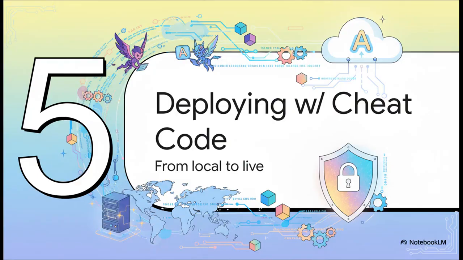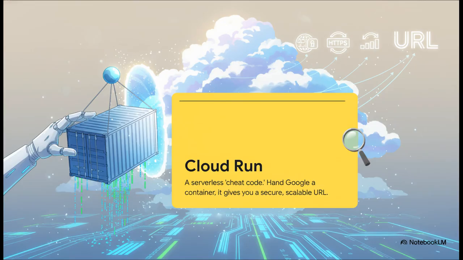So, the app is built, it's tested, and we, the architects, have given it our stamp of approval. Now it's time to get it live on the web, and this is where another piece of modern magic comes into play. We're using a tool called Cloud Run, which is, and I'm not kidding, basically a serverless cheat code. Instead of worrying about setting up servers or virtual machines, you just give Google your code in a neat little package, and it hands you back a secure, scalable public URL. It means your infrastructure can finally move as fast as the AI that's writing the code.